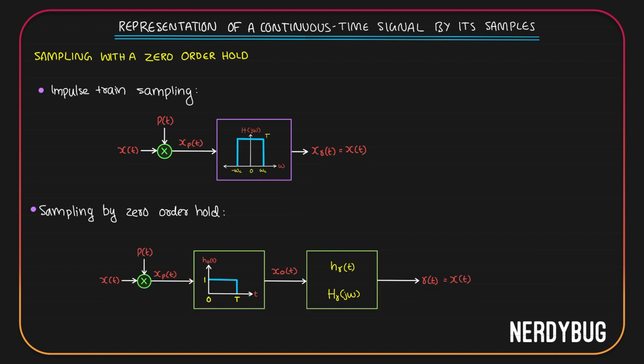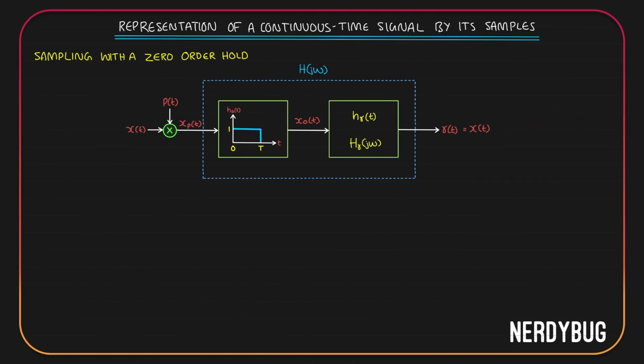So the condition to be satisfied for r of t to be equal to x of t is simple. The interconnection of these two systems should be equivalent to a low pass filter like this. So we have a zero order hold, after which comes a reconstruction filter. Let us assume that the interconnection of these two has a frequency response which is h of j omega.